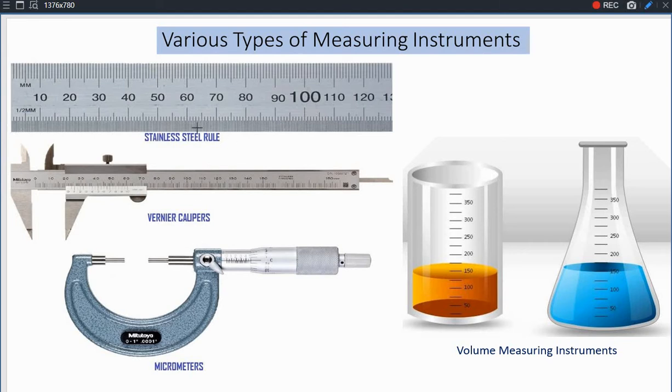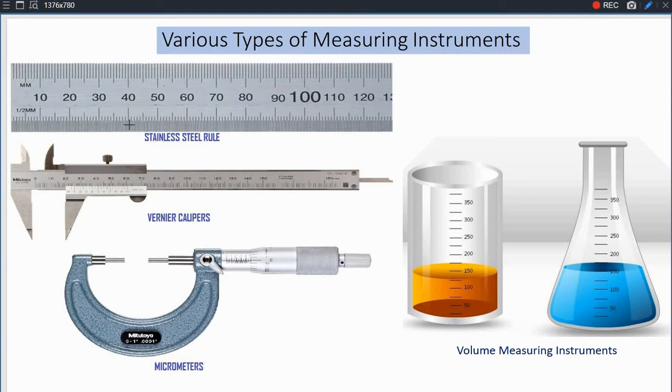Among all these 3 instruments, you can watch that the topmost stainless steel rule has the upper side minimum measuring value in millimeter, while the lower side is the threshold value. What is threshold? We will watch later. The threshold value is half millimeter.